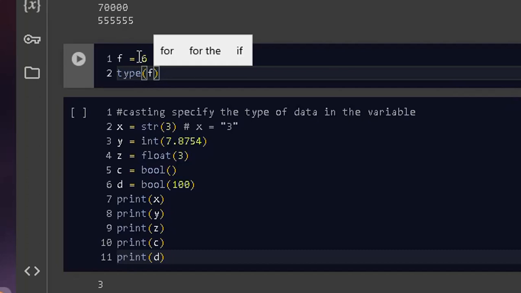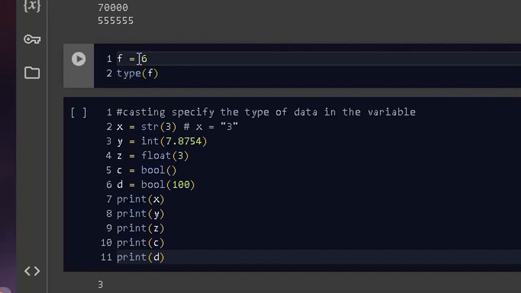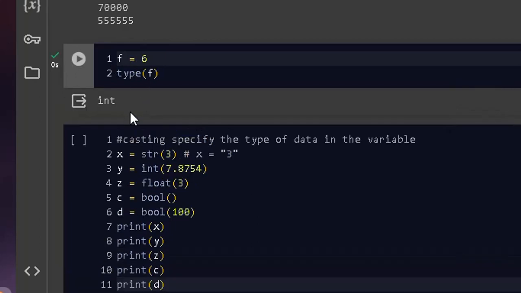The reason we have talked about integer, we have talked about boolean, we have talked about float, and we have talked about strings. But if you see this now, this is going to be the type is going to be an integer.